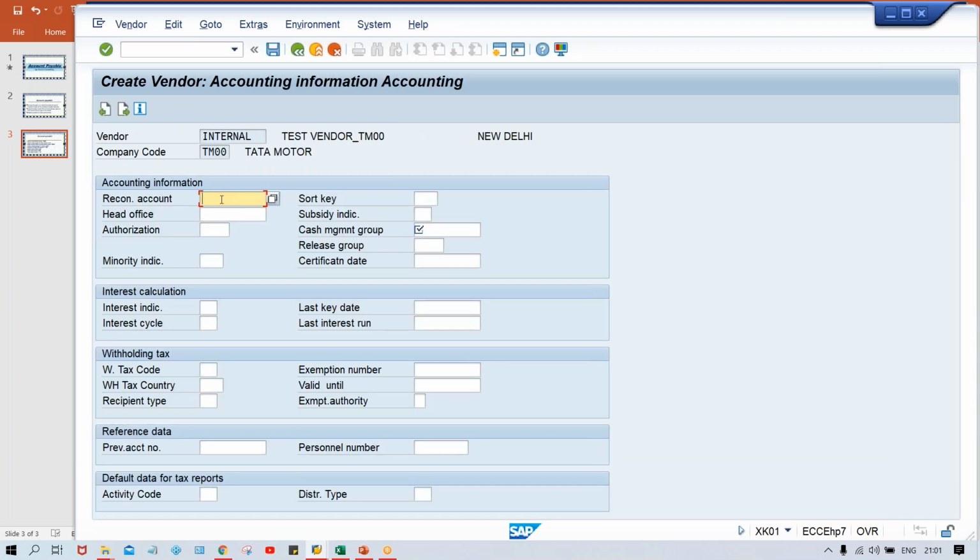Next screen, reconciliation account: the 2000 I have already set up, and here this is a mandatory field, so you have to give A1. If you want to control this field, guys, this can be controlled with the help of what? This is a kind of assignment.